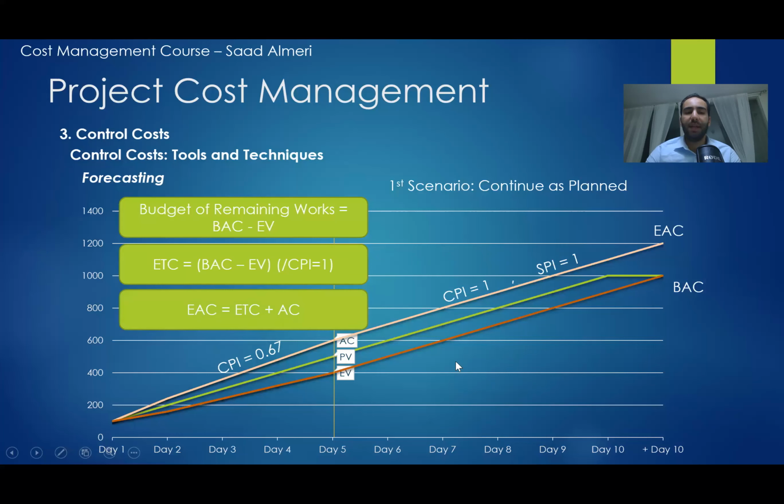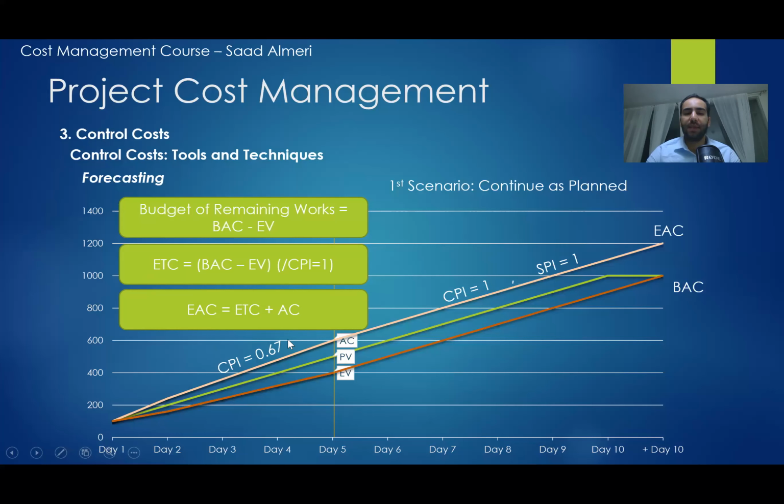And the estimate at complete equals ETC plus AC. So we spent 600 here, which is the AC, and we are going to spend an extra 600. That's why the EAC is at the 1,200 line, which is 600 plus 600.